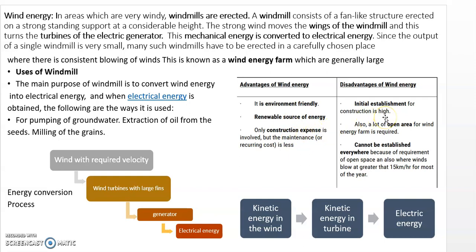What are the disadvantages? Initial establishment for construction is high, so that means the cost is high. If you want to construct a wind energy farm, then a lot of open area is required. It cannot be established everywhere, because of the requirement of open space, and also where the winds blow at greater than 15 km per hour for most of the year. So these are the advantages and the disadvantages.